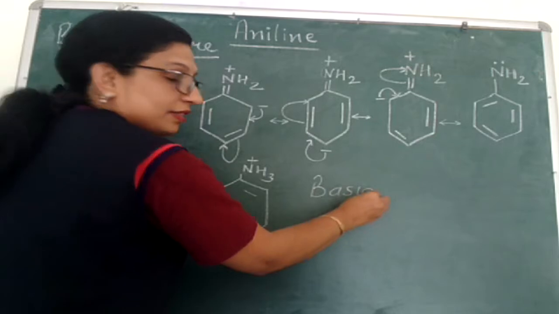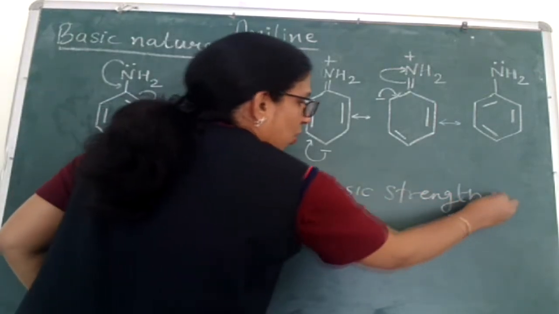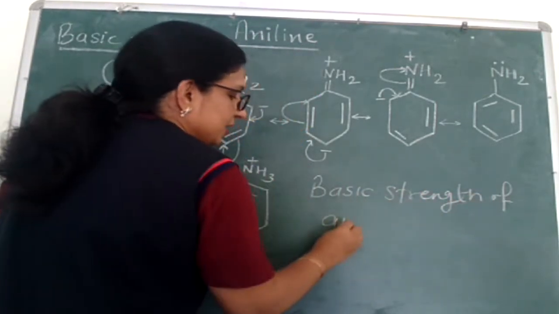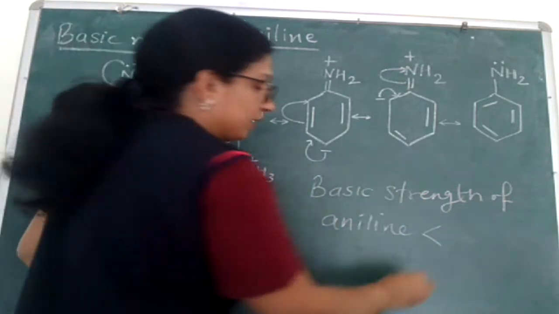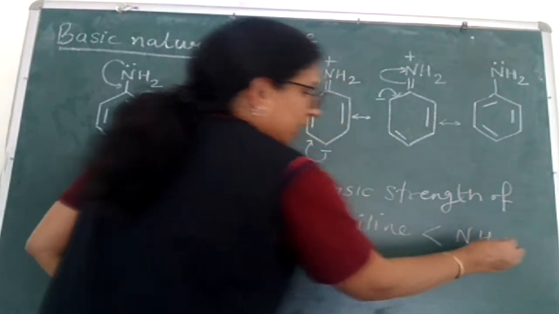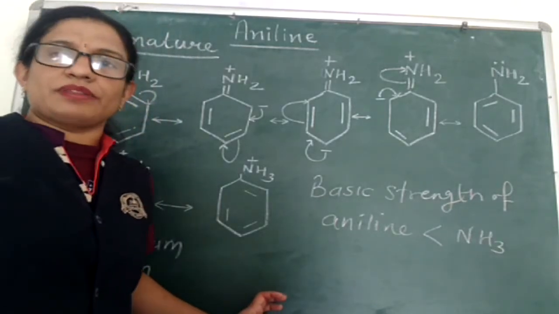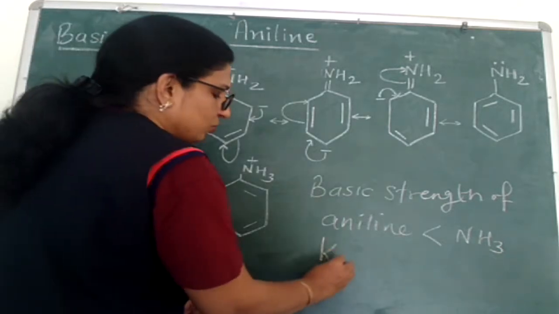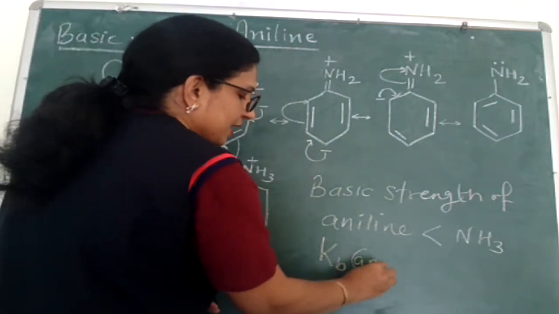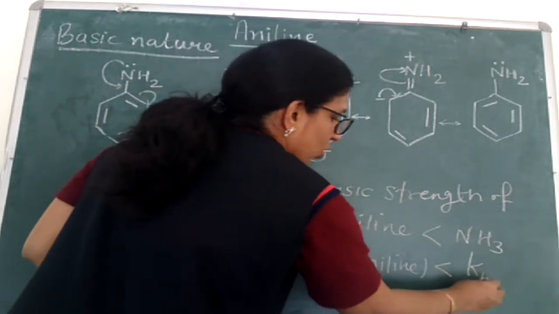We can write it this way: the basic strength of aniline is less than that of ammonia. If we want to express the basic strength in terms of Kb value, we will write that the Kb value of aniline is less than the Kb value of ammonia.